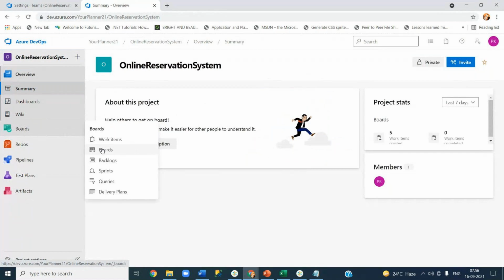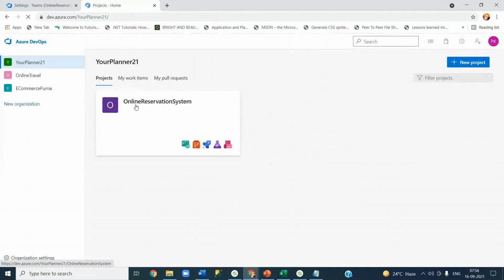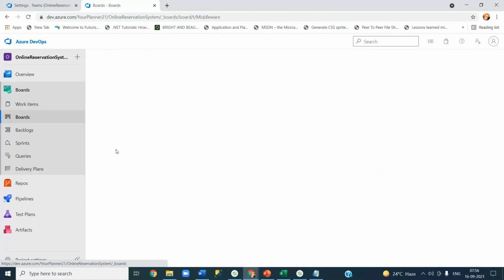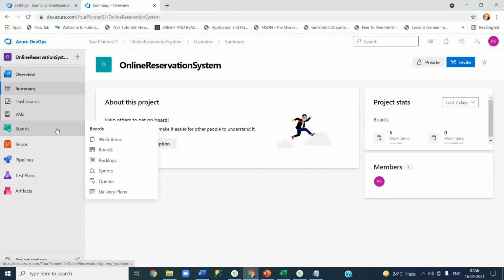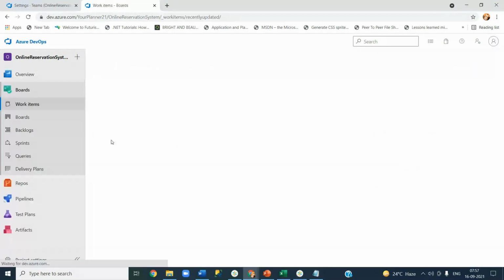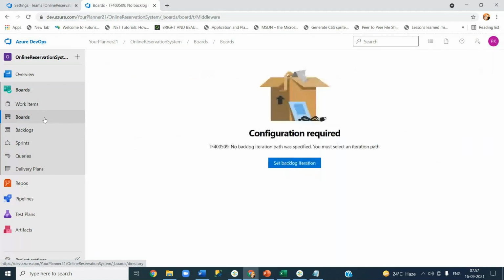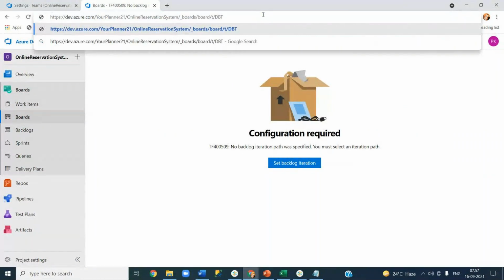Let me go to the boards. Sorry, planner, because by default it will take me to the same team dashboard. Click on this project, boards. So it went to middleware. Middleware guys also don't have anything. Okay, work items, boards. It is going to middleware. Let me change it to, guys, I know it, that's why I'm just changing it, db dev.